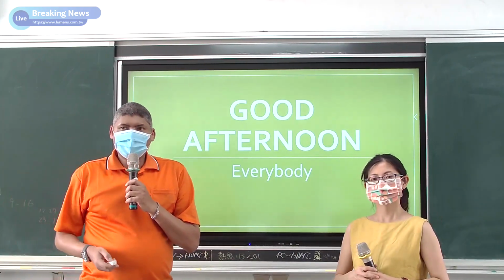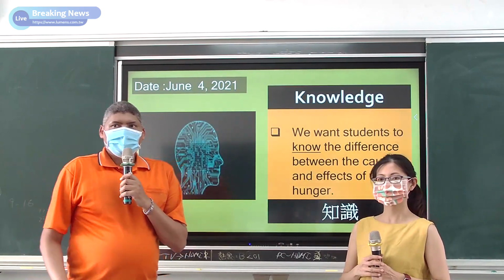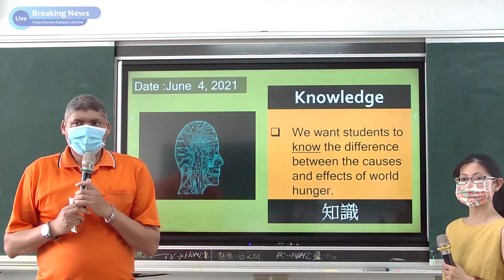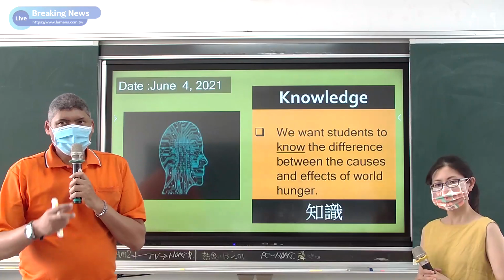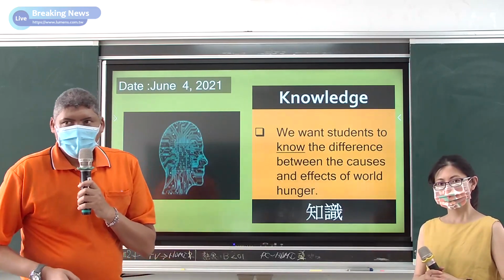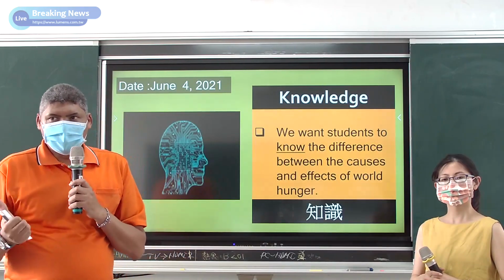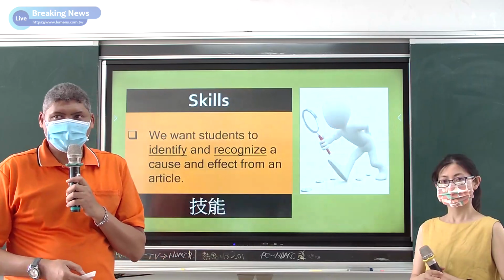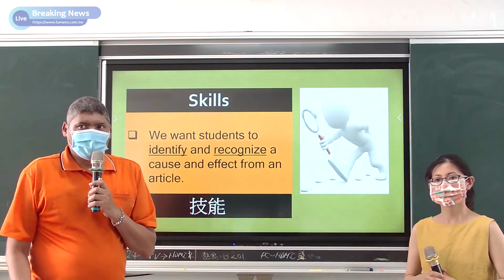I'm going to show you what our lesson will cover for the day. This lesson is divided up into knowledge, skills, and values. In our knowledge section for today, we want students to know the difference between the causes and effects of world hunger. Secondly, we are going to focus on two sets of skills.